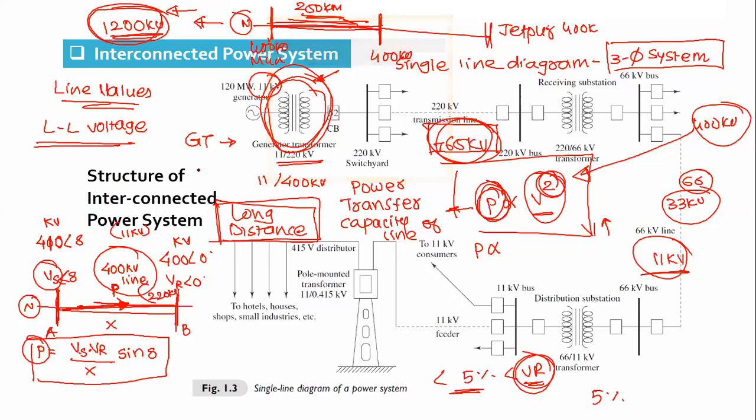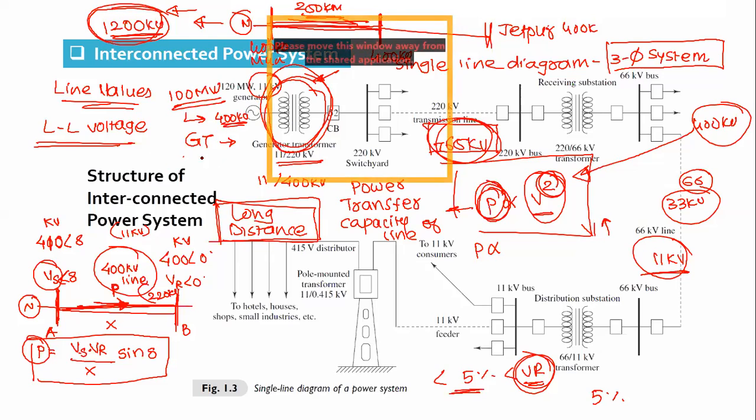Suppose we have 100 megawatt power that we want to transmit. Suppose we transmit at 400 kV, and suppose we transmit it at, let's say, 11 kV, for example, just removing the GT. What will be the cross-sectional area of the conductor required? Do you understand the point?